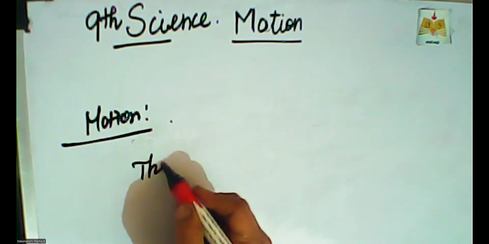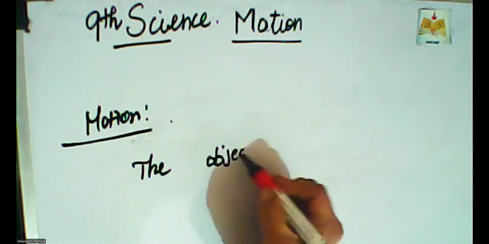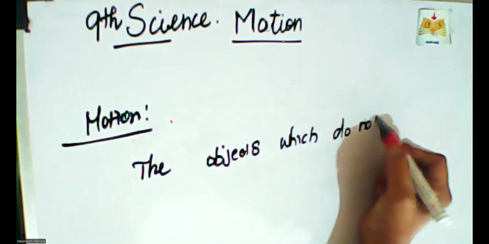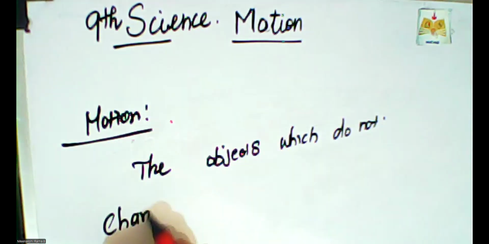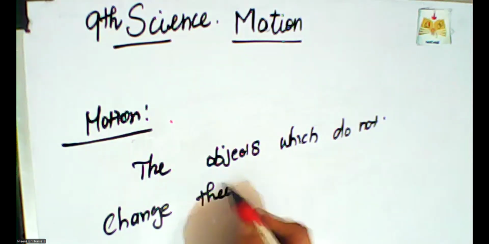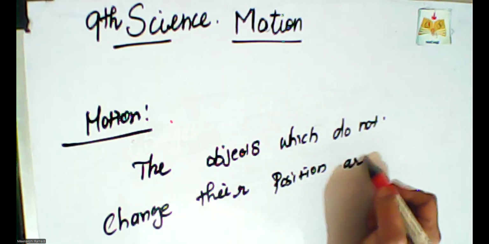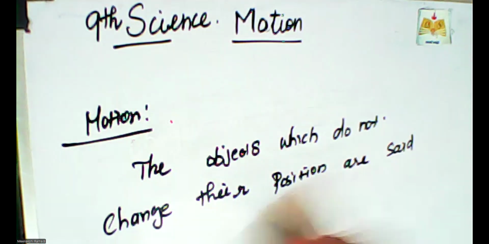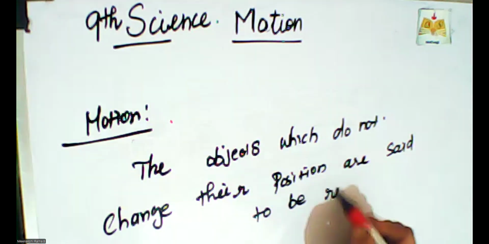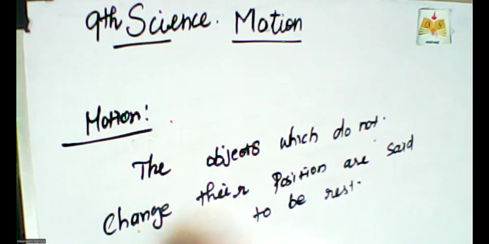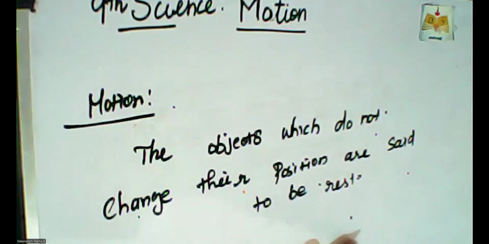So the objects which do not change their position are said to be at rest. What is rest? Rest means the objects which do not change their position are said to be at rest. What is motion?